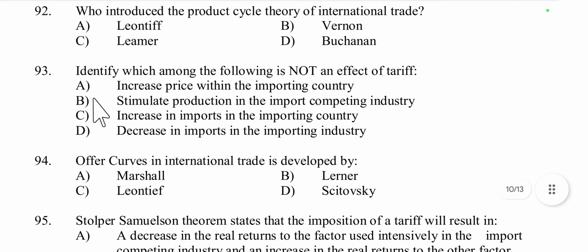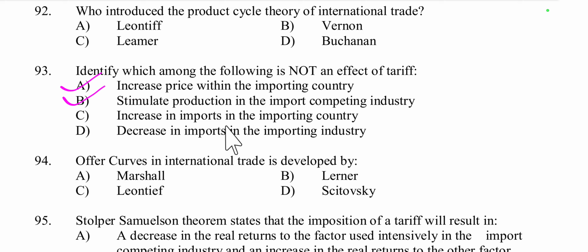Then question number 93, identify which among the following is not an effect of tariff. Which is not an effect of tariff? Increase in price within the importing country. Yes, price increases due to tariff. Stimulate production in the import competing industry. Yes, it stimulates production in the import competing industry.